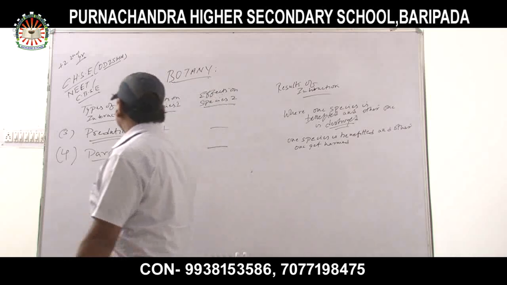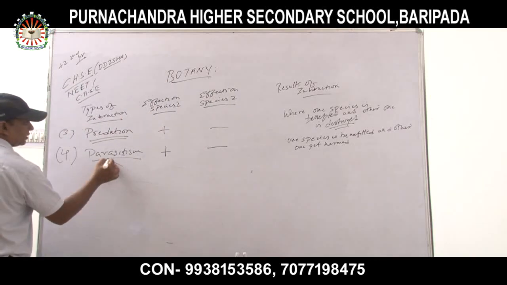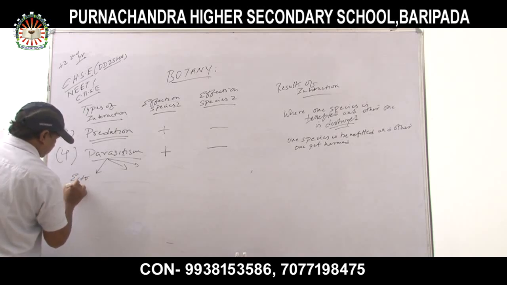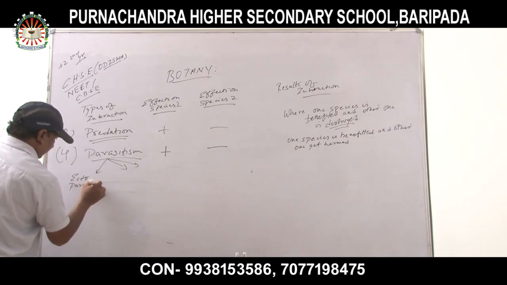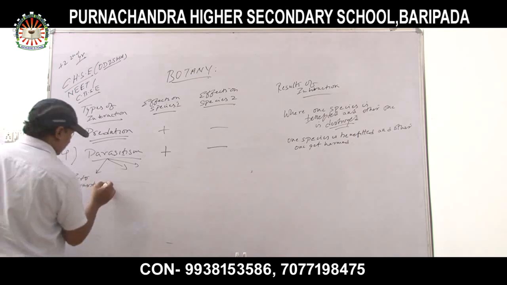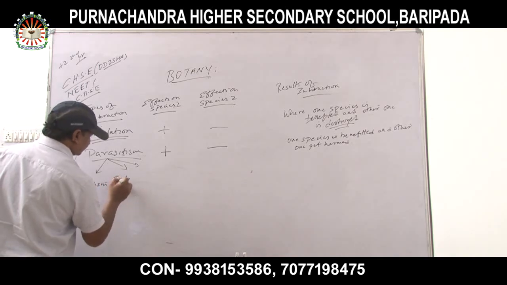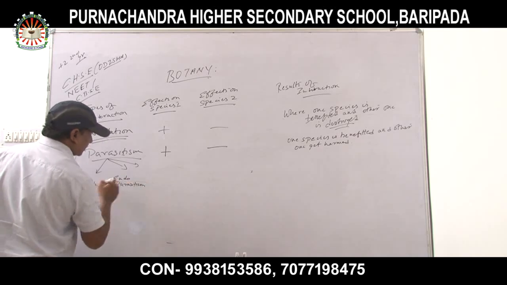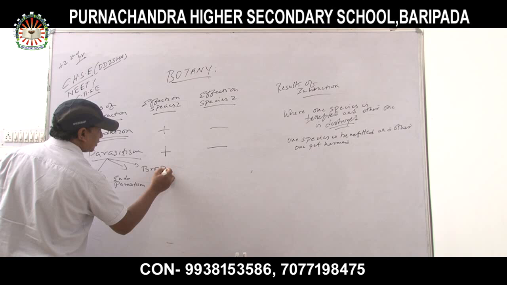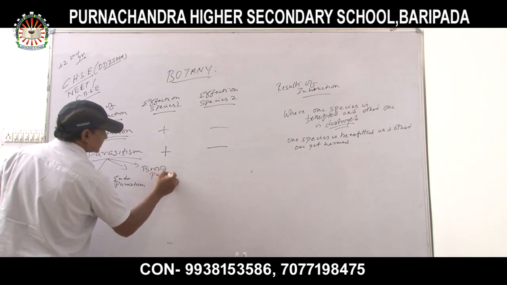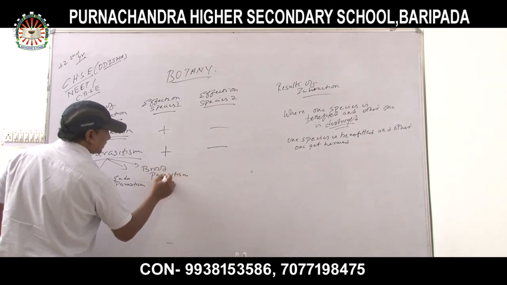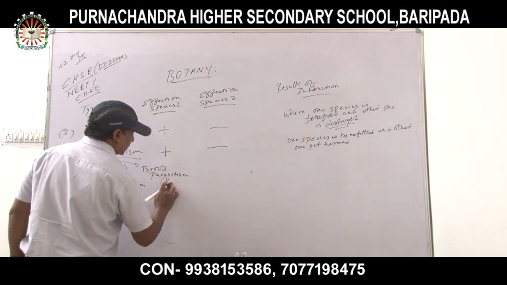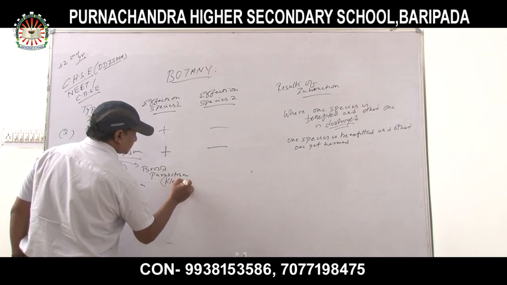That is called parasitism. How many types of parasitism are there? Three: ectoparasitism, endoparasitism, and brood parasitism. Which kind of parasitism? Brood parasitism. The other name of brood parasitism is kleptoparasitism.